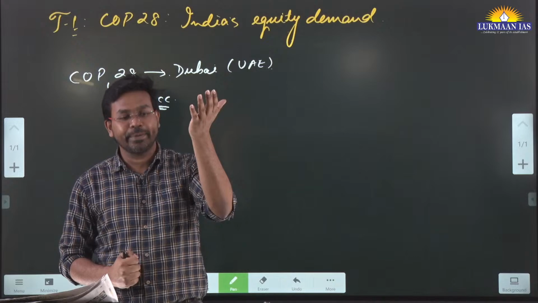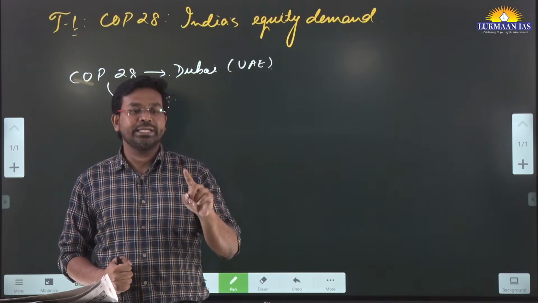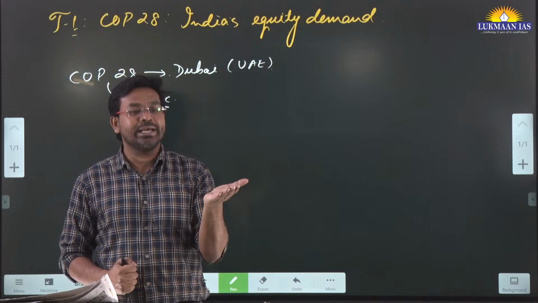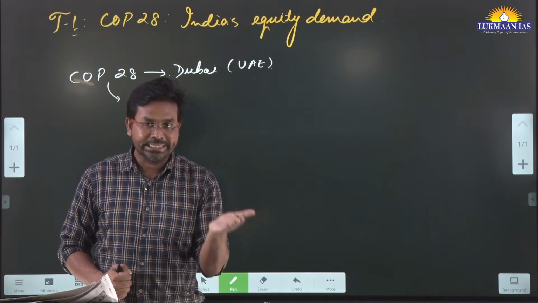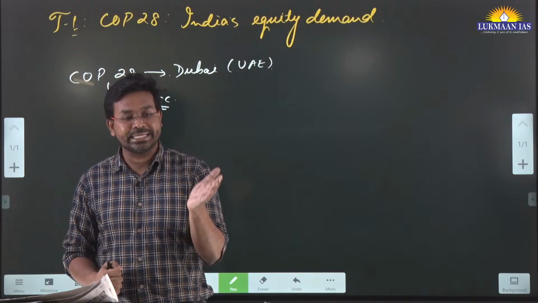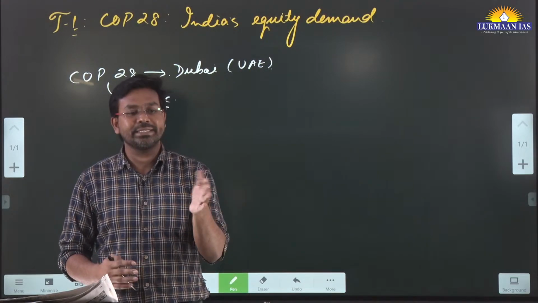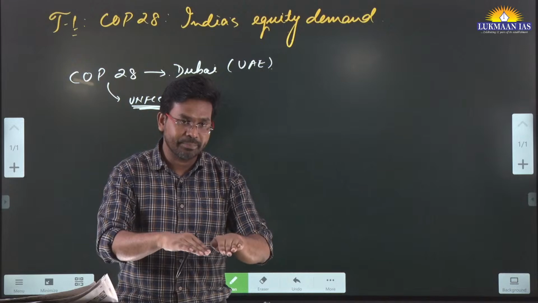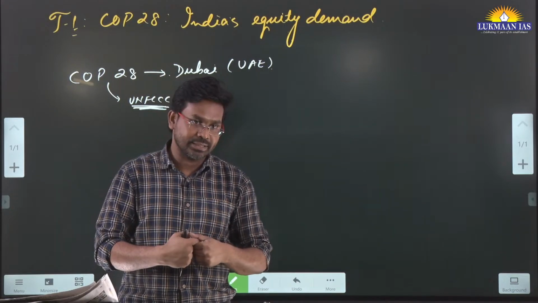If global temperature rises, it will lead to melting of glaciers. Melting of glaciers will lead to an increase in sea level, and that is associated with the existential threats of island nations. If sea level rises, island nations will be submerged, so people over there are facing existential threats.